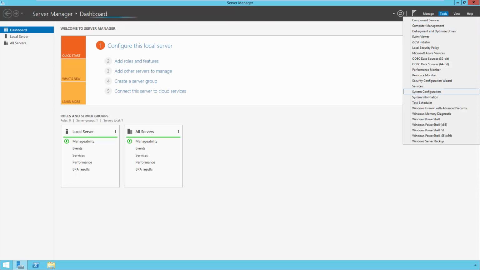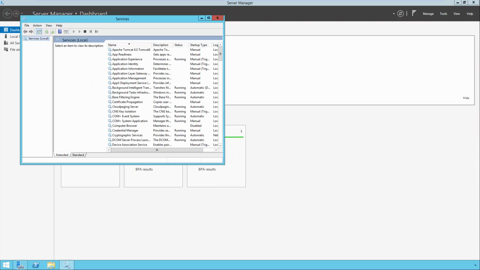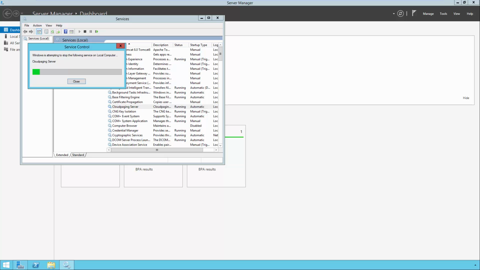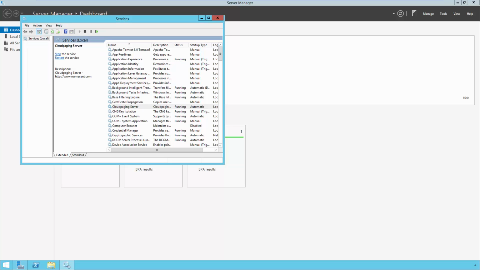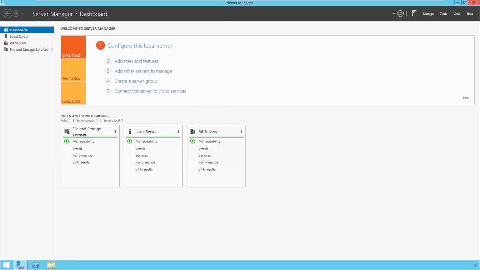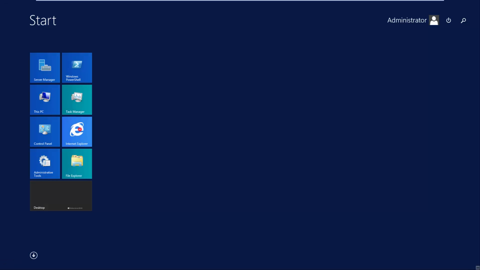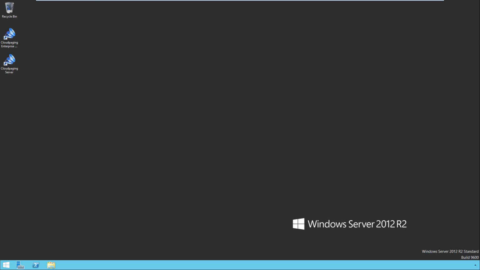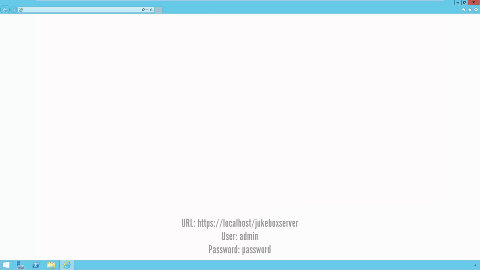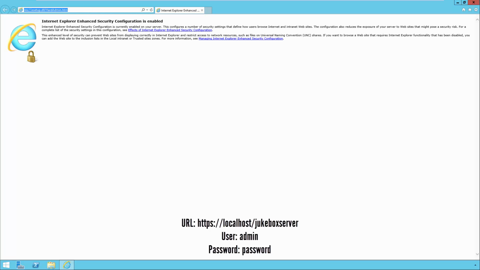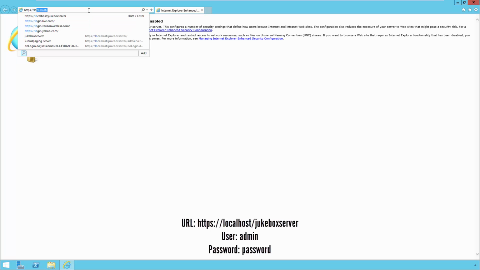The Cloudpaging server service must be restarted to recognize the licensing change. Log in to the admin console again, and this time it should show the Cloudpaging services as running.